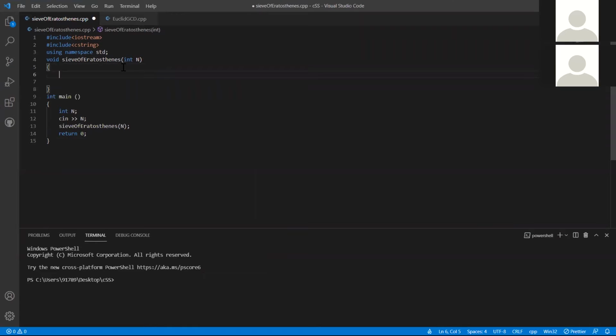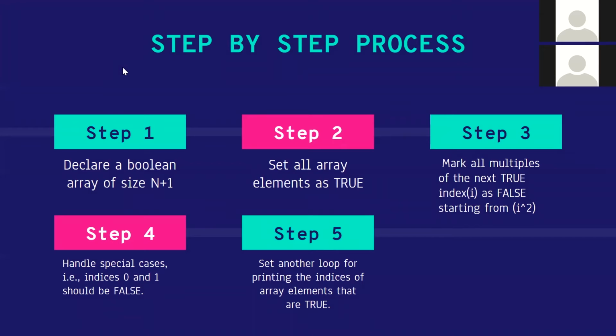All right, getting into the coding part of the sieve of Eratosthenes. First is to declare a Boolean array of size n plus 1. A Boolean array is basically just a simple array that will take true or false values. That's it. The array elements will be either true or false. Now, the reason why I'm taking this array of size n plus 1 is that you know how array indices work, right?